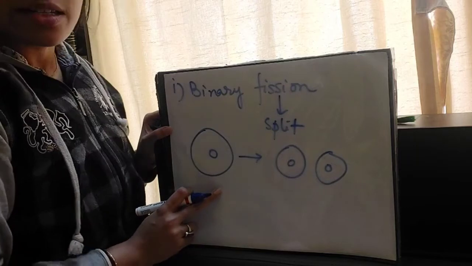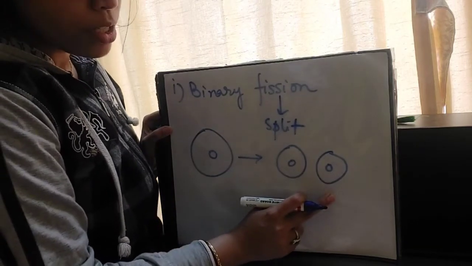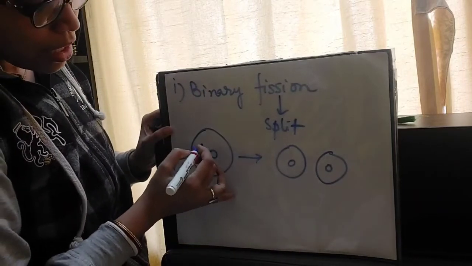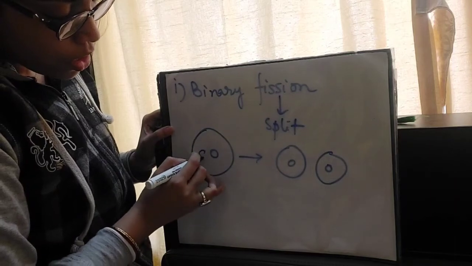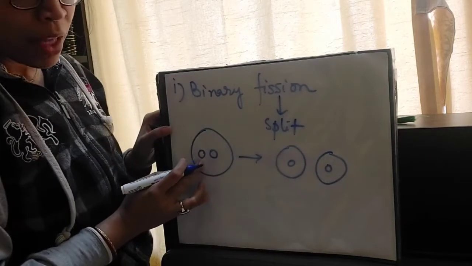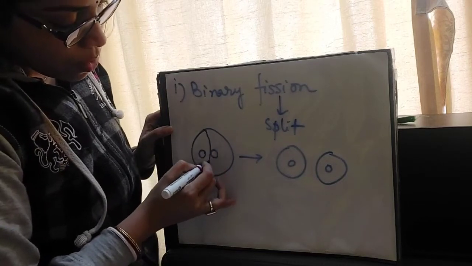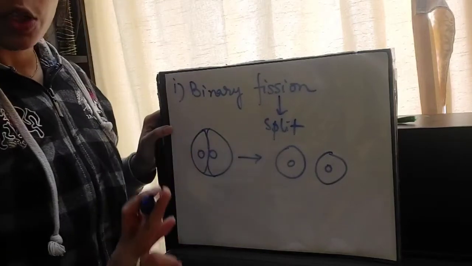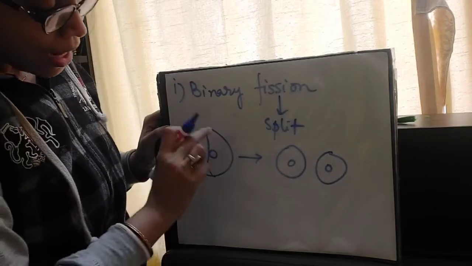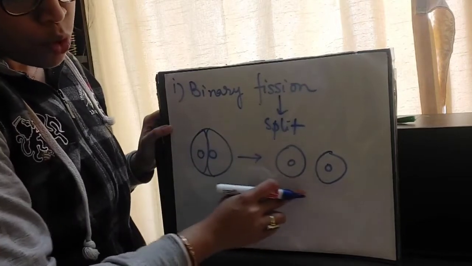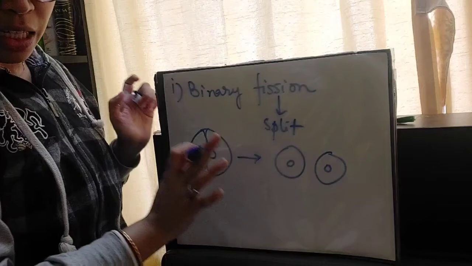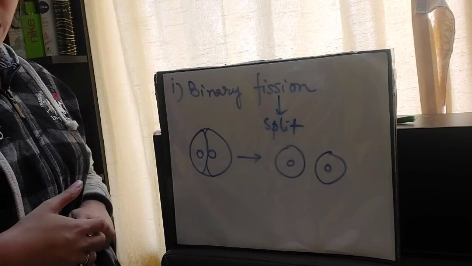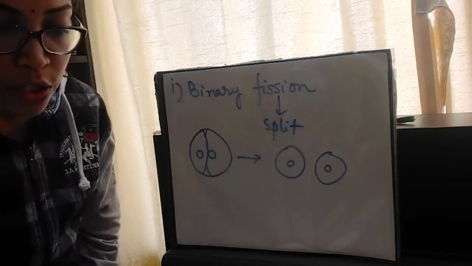This one is a parent cell and it will divide into two small daughter cells via a few steps. Firstly the nucleus will divide, meaning the nucleus will form two nuclei. After that the cytoplasm will divide, where each cell will have one nucleus. Then they will get separated and form two daughter cells with one nucleus in each. Thus binary fission is a simple division of a unicellular organism into two small daughter cells of roughly equal size.